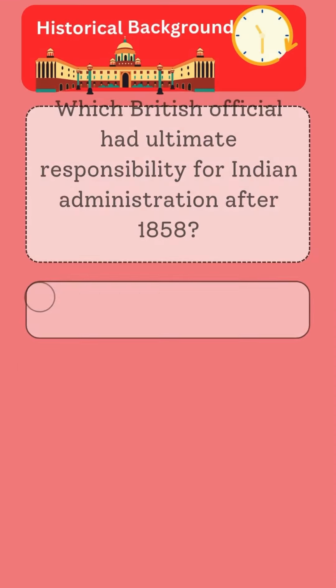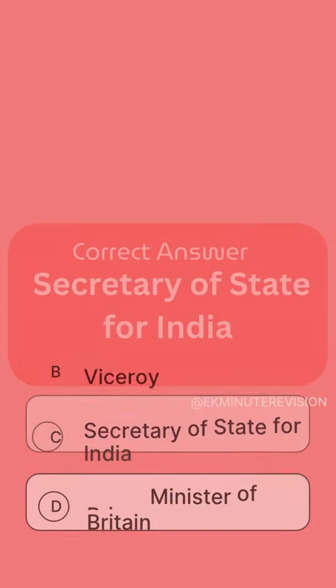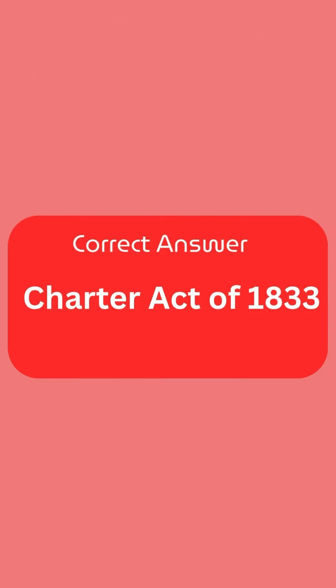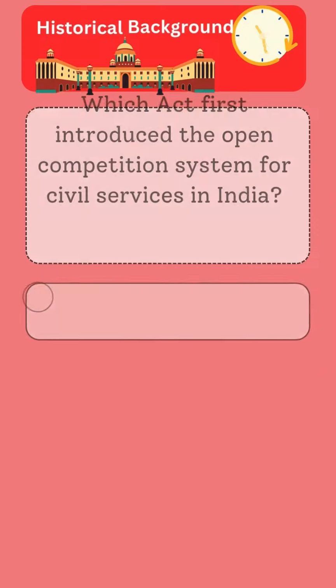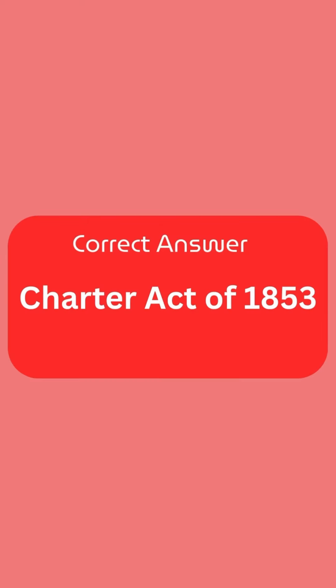Which British official had ultimate responsibility for Indian administration after 1858? The correct answer is Secretary of State for India. Which act officially ended the East India Company's commercial functions? The correct answer is Charter Act of 1833. Which act first introduced the open competition system for civil services in India? The correct answer is Charter Act of 1853.